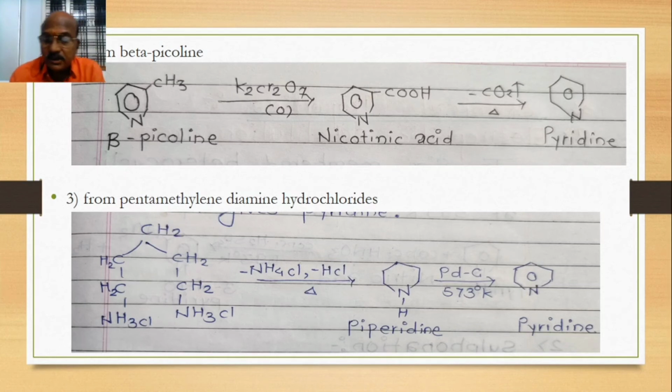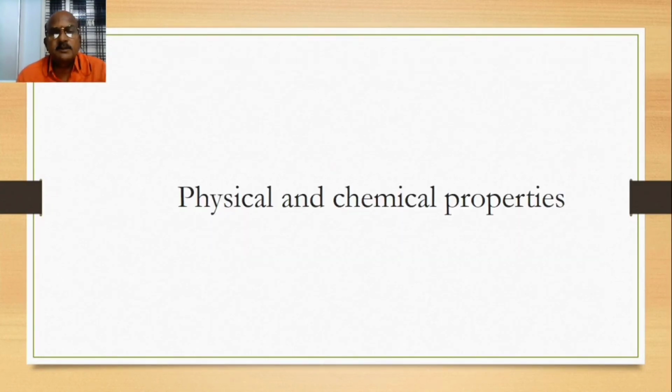These are very simple methods of preparation for pyridine, given for our BSc third year level. First one is from acetylene, second one is from beta picoline, and third one is from pentamethylene diamine hydrochloride. You keep this in your mind.